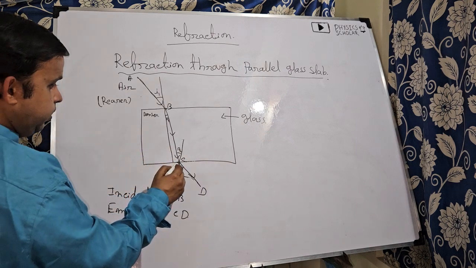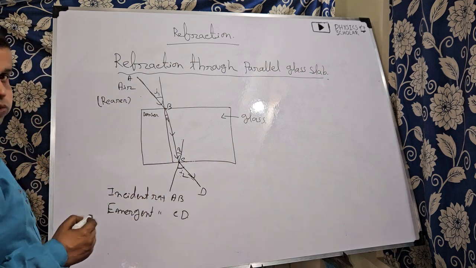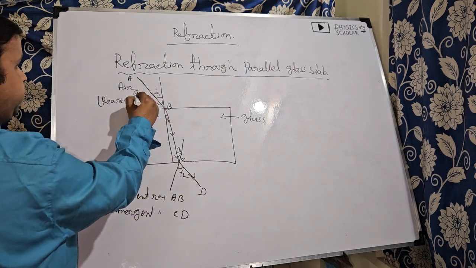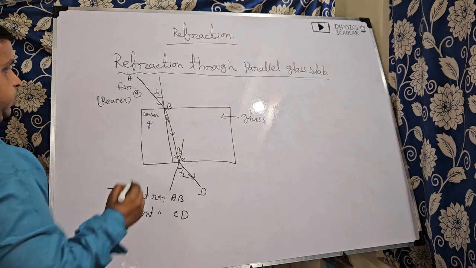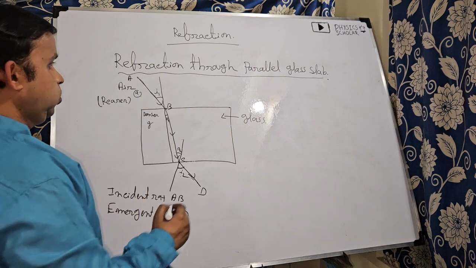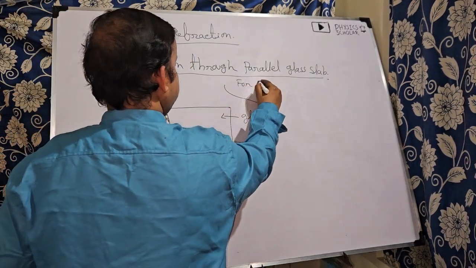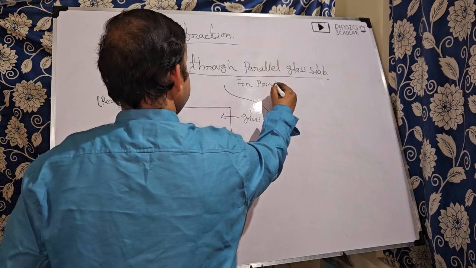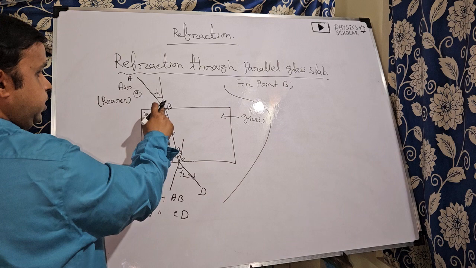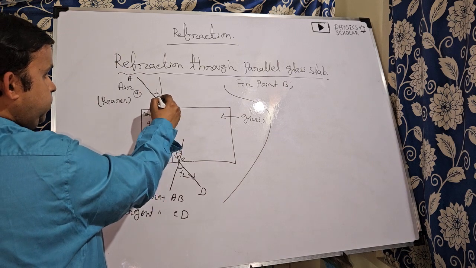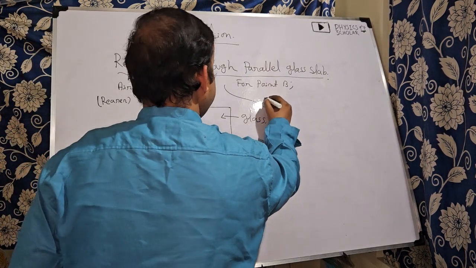At this point the angle of incidence is R2 and the angle of refraction is I2. So it is medium A or air, and the denser medium is glass, so we are representing it as G. So what do we know from Snell's law for point B? From the first case, it is the second case. For the first case, the angle of incidence is I1, the angle of refraction is R1. So what can we write?